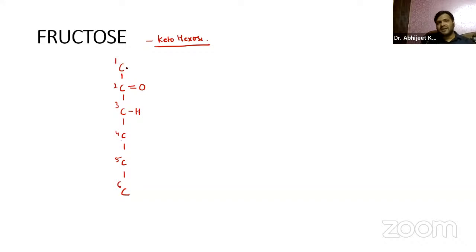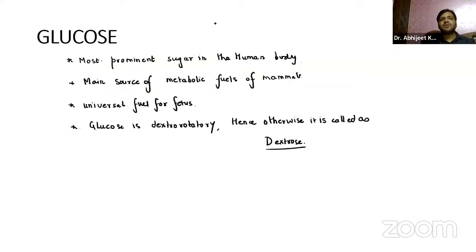The H is present on the right side. Otherwise, the OH is all present over here, right? So this is the structure of fructose. Just try to draw the ring structures for fructose and galactose. So I hope this is clear to everyone. I hope all the monosaccharides are clear to everyone.